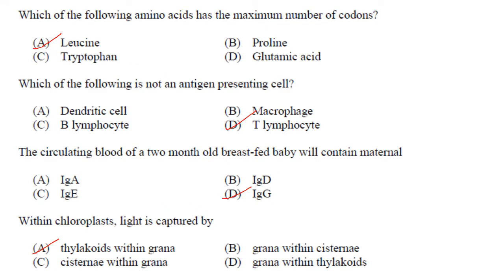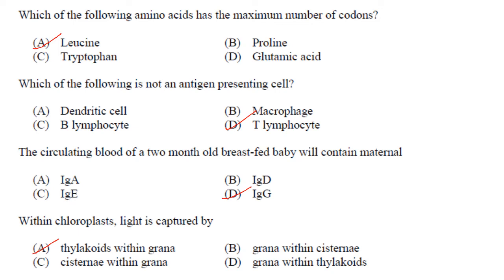Which of the following amino acids has the maximum number of codons? Leucine has got 6, proline has got 4, glutamic acid has got 2 codons, and tryptophan has got 1 codon. So answer is option A, leucine.